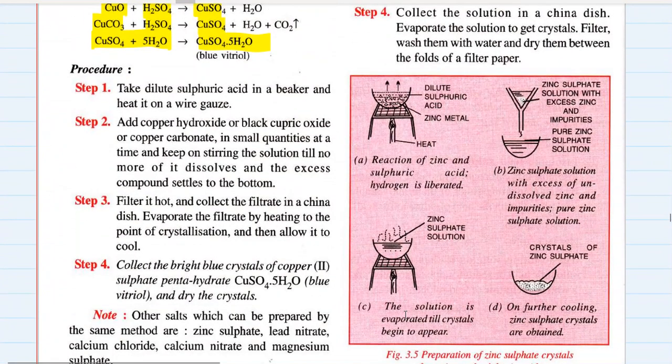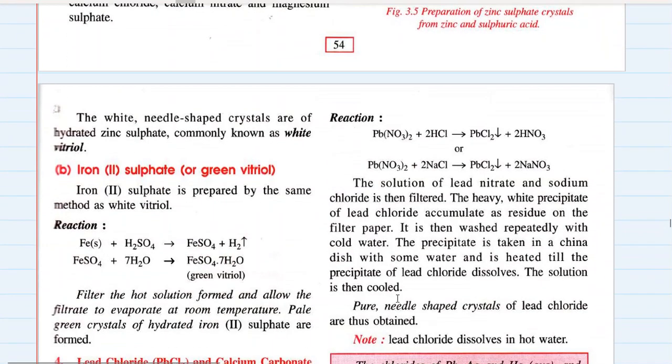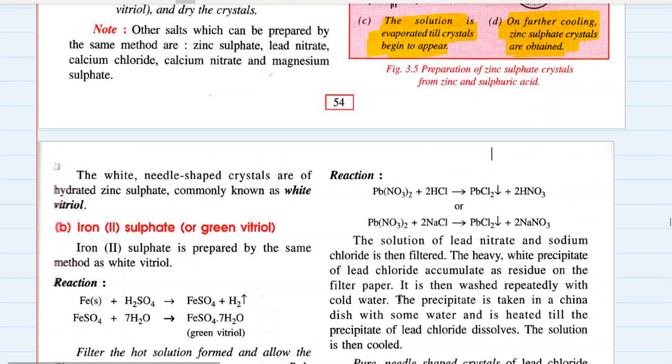Okay, so here a schematic diagram of the preparation of zinc sulfate crystals is given for your reference. First, the reaction of zinc and sulfuric acid is given, in which hydrogen is liberated. Then zinc sulfate solution with excess undissolved zinc and impurities is filtered out. Pure zinc sulfate solution is left behind. This solution is evaporated till crystals begin to appear, and the crystals of zinc sulfate appear on further cooling, which are your required salt.